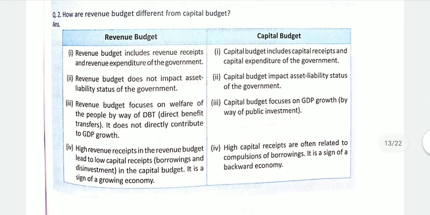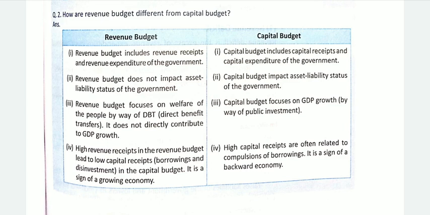There is another difference known as revenue budget and capital budget. So let's study this. The first point: revenue budget includes revenue receipts and revenue expenditure of the government. And on the other hand, capital budget includes capital receipts and capital expenditure of the government. I hope there is no need of any explanation for this point. Second, revenue budget does not impact the asset liability status of the government, but on the other hand, capital budget impacts the asset liability status of the government. This I have explained earlier also.